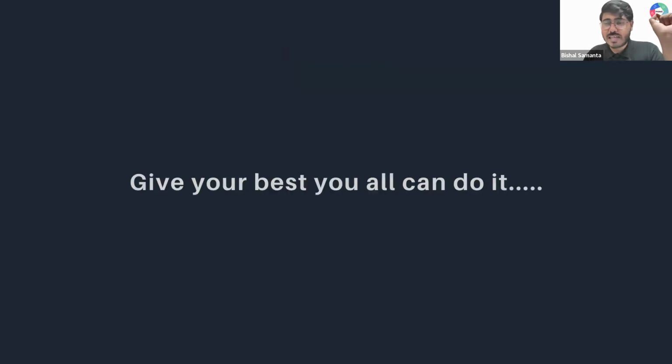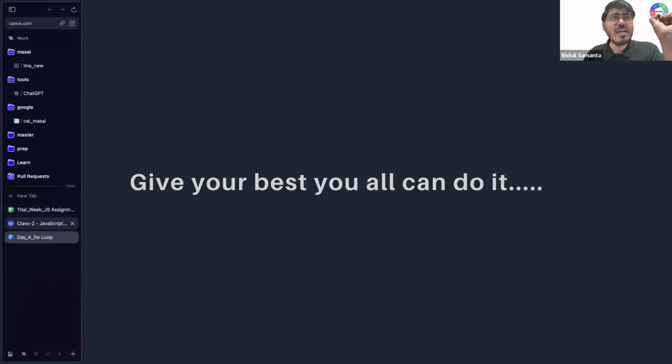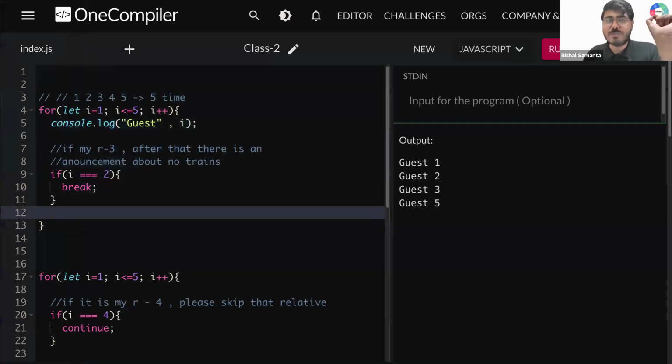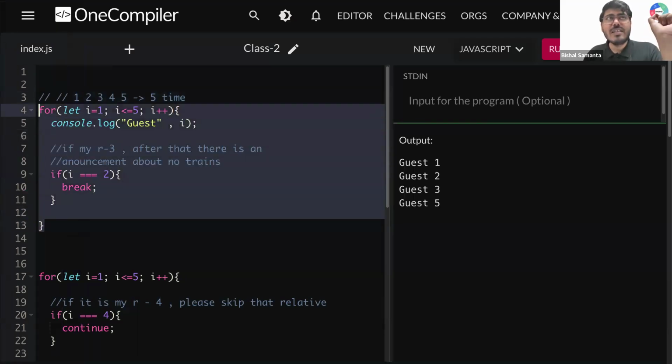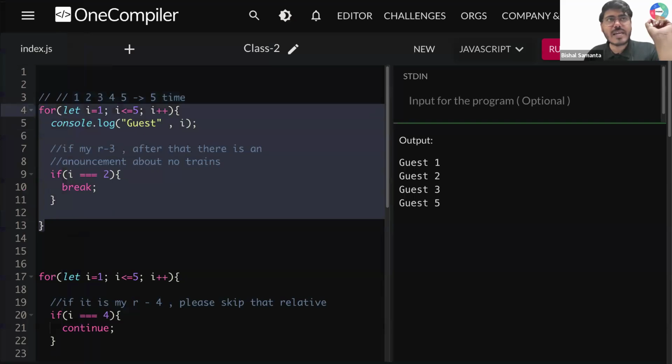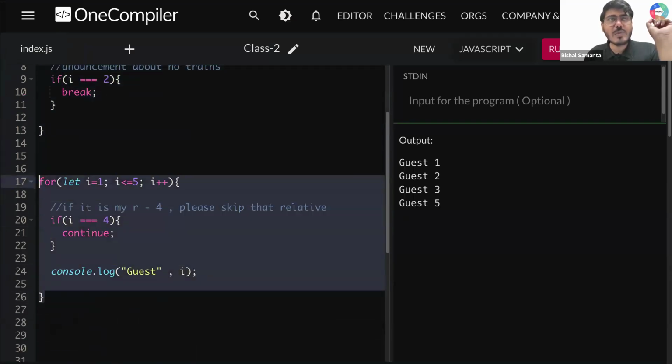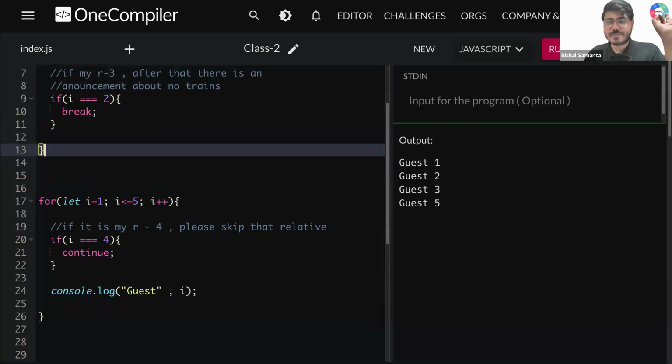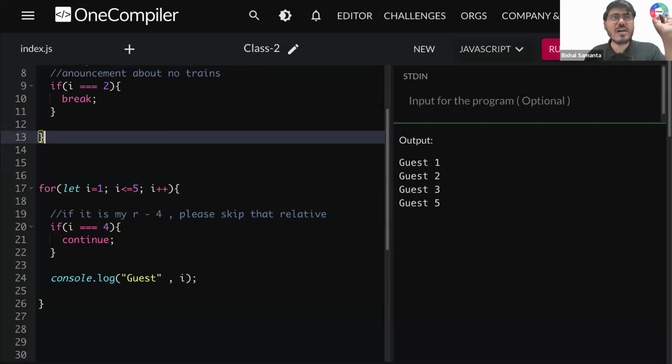Okay, so give your best, guys. And then please ensure that you do these 2 homework. Okay, you don't have to submit any assignment. These 2 homework that I'm giving, that is only for your understanding. Use pen and paper. Okay, and do a dry run of these 2. One is using break, another is using continue. We'll start again from this point tomorrow. We'll revise this thing again before jumping to tomorrow's session. Done? Understood, everyone? Okay.